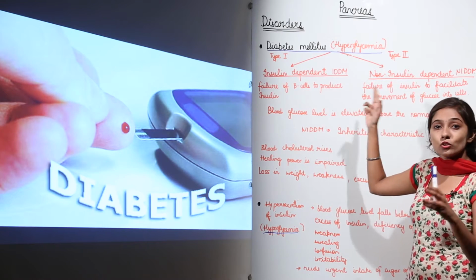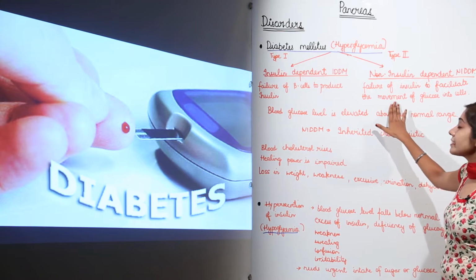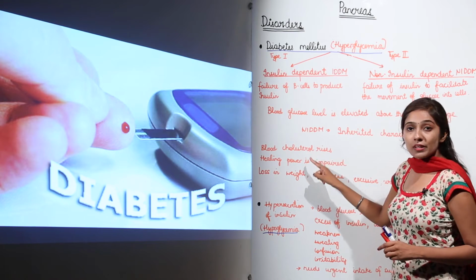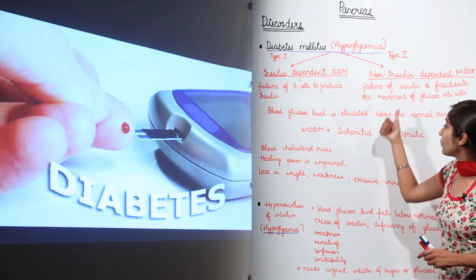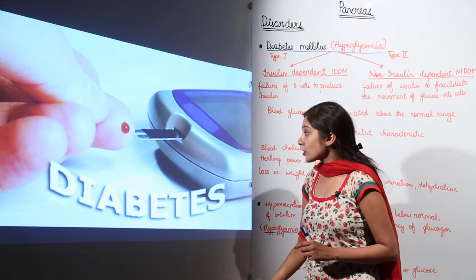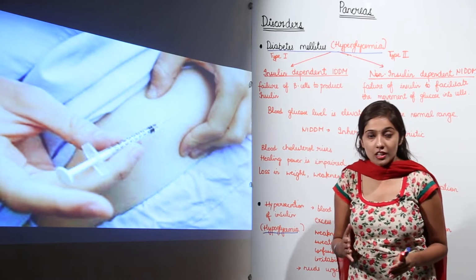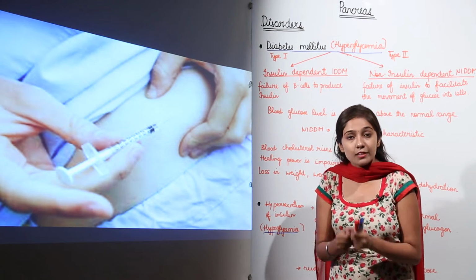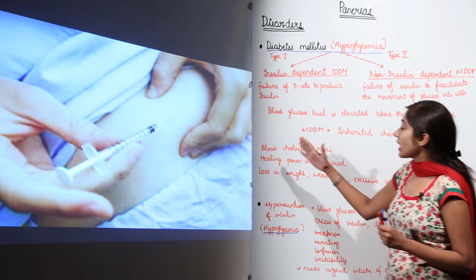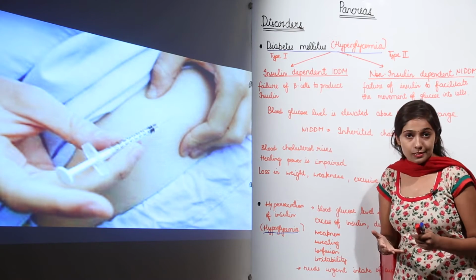So it is non-insulin dependent diabetes mellitus, and that is why we call it the inherited characteristic trait. As a whole, the blood glucose level is elevated above the normal range. So for treatment, patients are given insulin injections. Insulin is administered artificially with the help of these injections, so that the blood glucose level can be controlled and regulated.